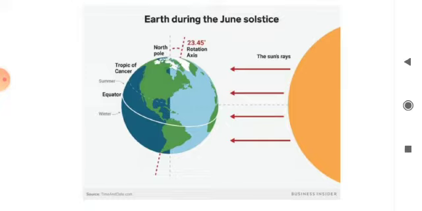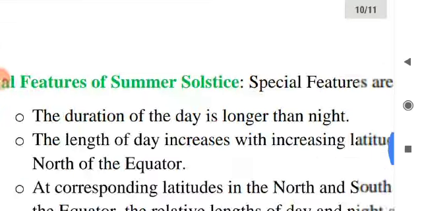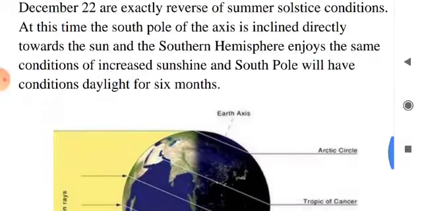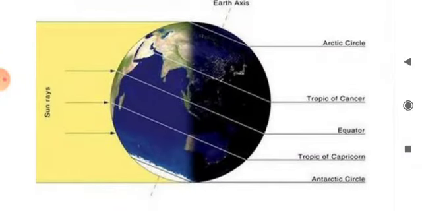Okay. Now come to the winter solstice. Just follow the diagram. The conditions at winter solstice on 22nd December are exactly the reverse of summer solstice conditions. The sun shines directly over the Tropic of Capricorn, hence the length of the days increases if anyone goes towards the south pole. The day is longer in the southern hemisphere than night. So these are the special features of winter solstice.